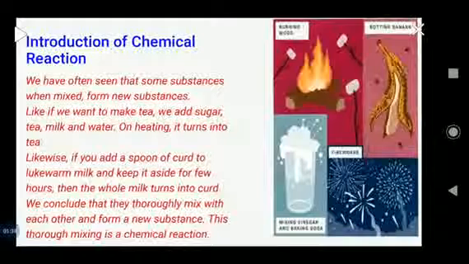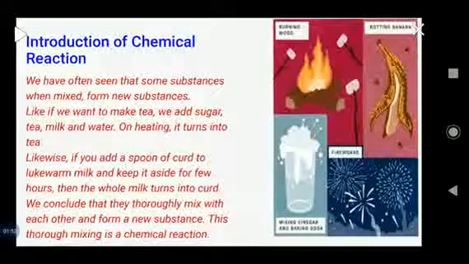Likewise, if you add a spoon of curd to lukewarm milk and keep it aside for a few hours, then the whole milk turns into curd. We conclude that they thoroughly mix with each other and form a new substance. This thorough mixing is a chemical reaction.